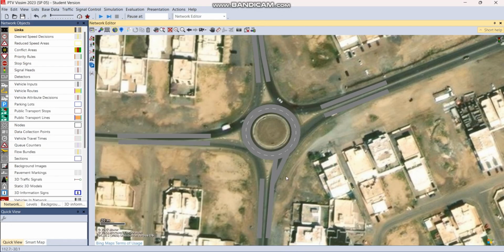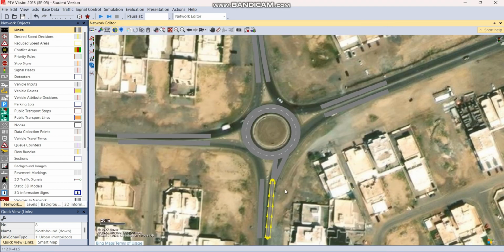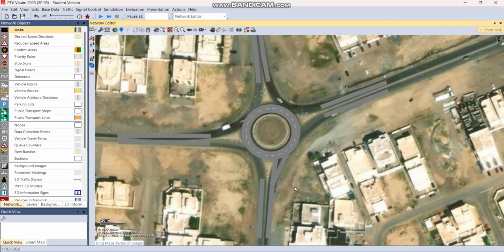Okay. So when you're drawing connectors, make sure that there is no selected link, because if you have one selected link and you start doing the drawing, it's going to generate a link and not a connector. So again, if I do this with a selected link, control, right click of the mouse and then drag, it will draw a link and not a connector. So you have to make sure that there is no selected link so you can draw a connector from link to another.